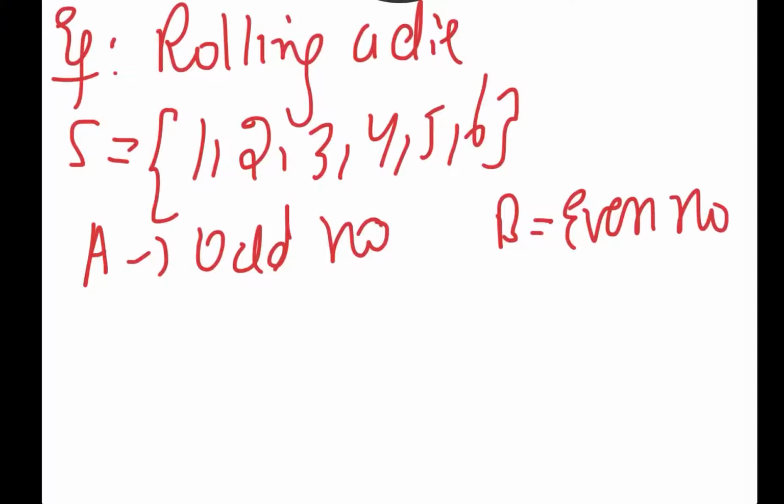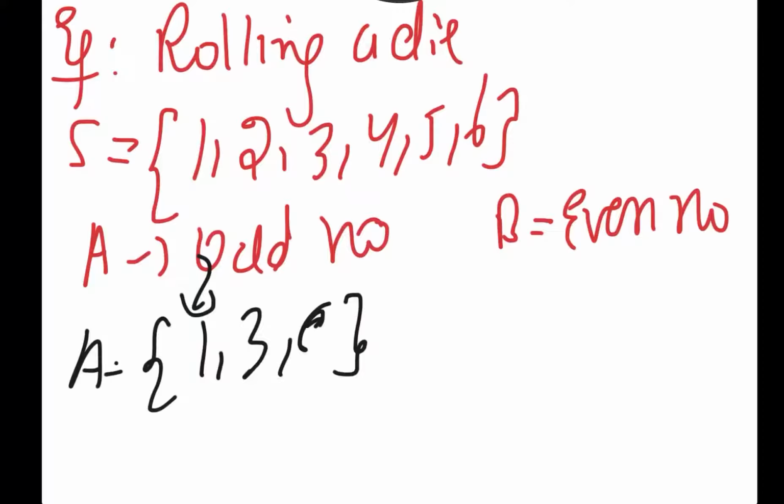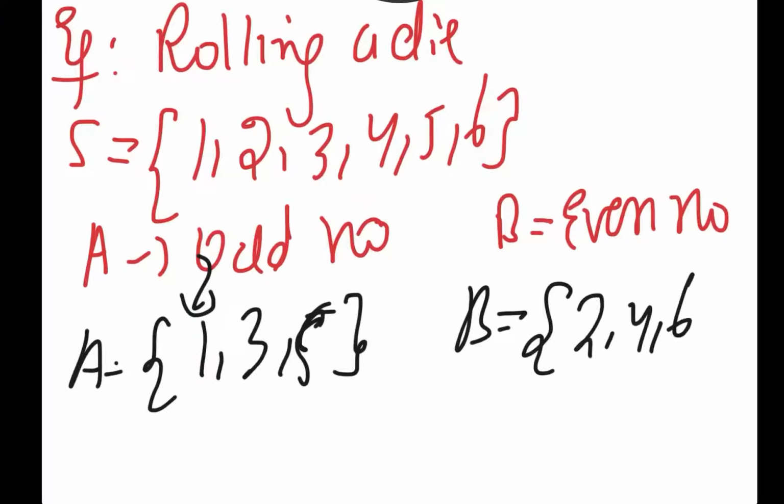So A will be the set of odd numbers, 1, 3 and 5, and B will be the set of even numbers, 2, 4 and 6.